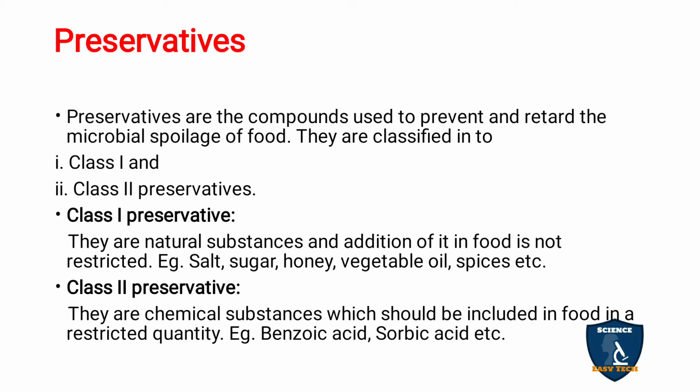Next, class 2 preservatives. These are chemicals. For example, in the same pickle, salt is a natural preservative, but if you add vinegar, it is an artificial, class 2 preservative. These are chemical substances which should be included in food only in restricted quantity. There is a limitation; if you add too much, it can lead to harmful diseases in the person. So you have to use them in restricted quantity as per the permissible limits set by the food authority. Examples are benzoic acid, sorbic acid, etc.